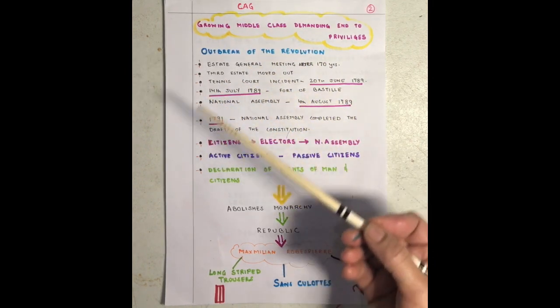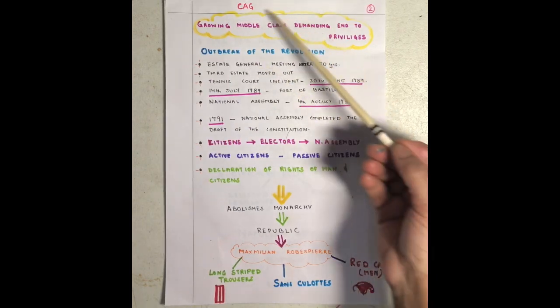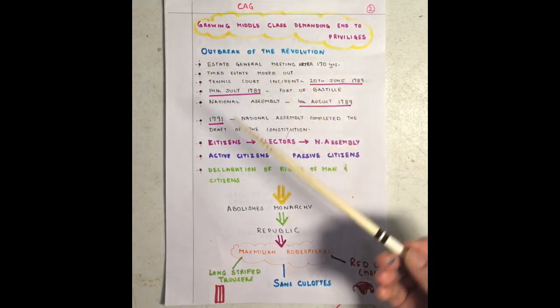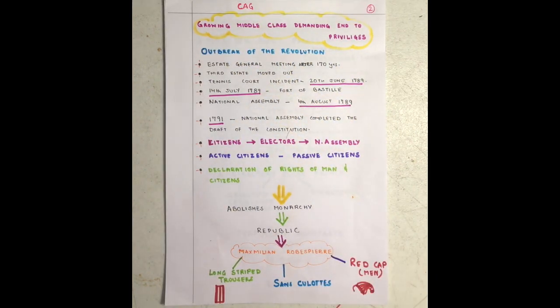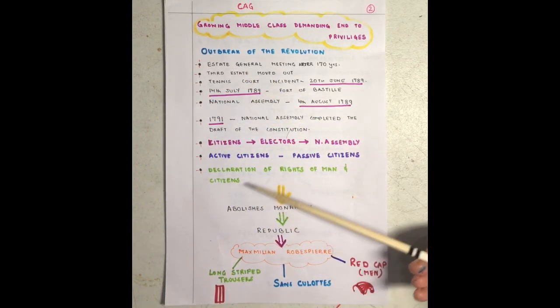There is always a question of 3 marks on this privileged middle class suddenly coming up and showing their strength. You should be very clear about this middle class, and this middle class came from your third estate that I've already told you in depth in your notes. Notes are of course for reference. Now let's move on. We see the outbreak, how it happened.